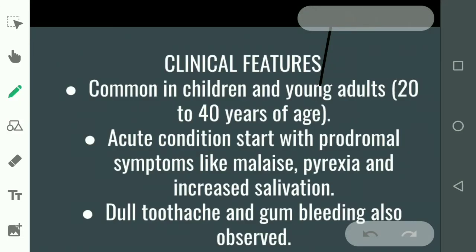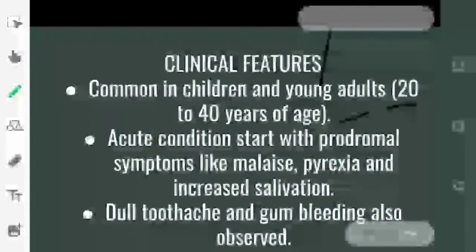So let's discuss its clinical features. Basically, it is commonly found in children and young adults. 20 to 40 years of age is the period in which Vincent's angina is found. It is an acute condition, and it starts with prodromal symptoms like malaise, pyrexia and increased salivation. When they are in large numbers, they produce increased saliva. Dull toothache and gum bleeding are also observed. Gum bleeding happens when the gums are red and swollen.